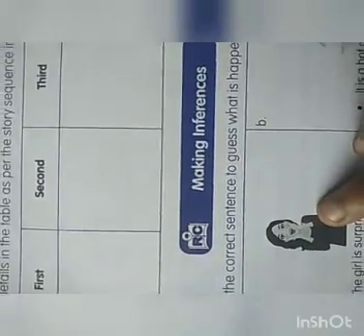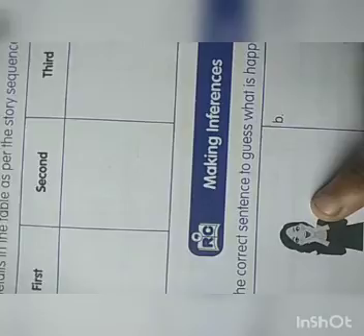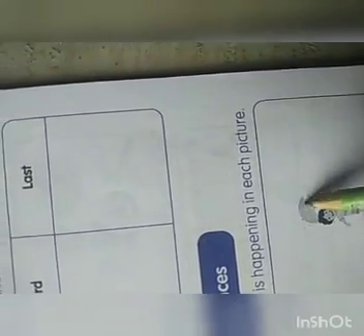What is this? She is feeling what? Happy or surprise, right? Then this boy in rain. See, it is raining and he is holding an umbrella, right? Okay. Now we can see the example given.